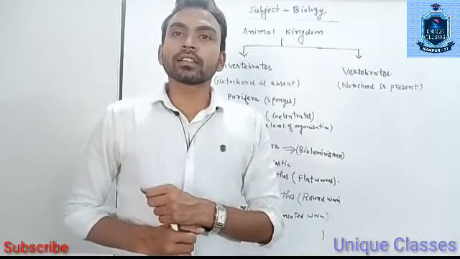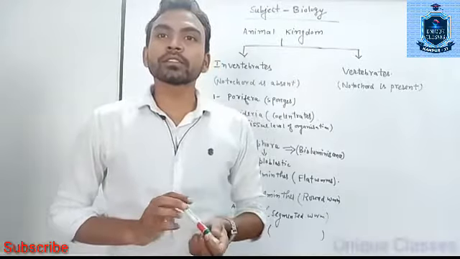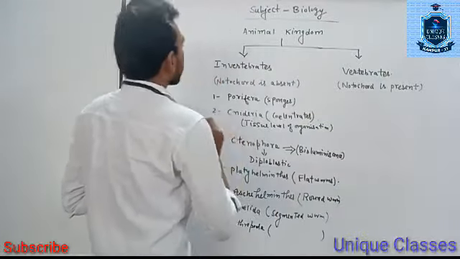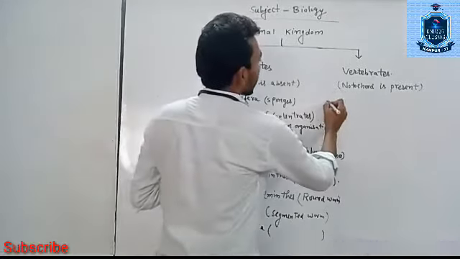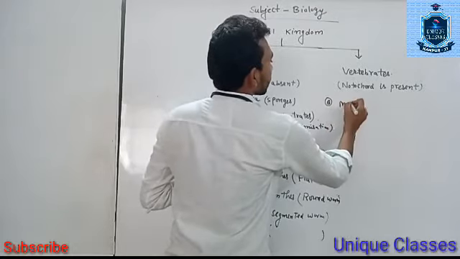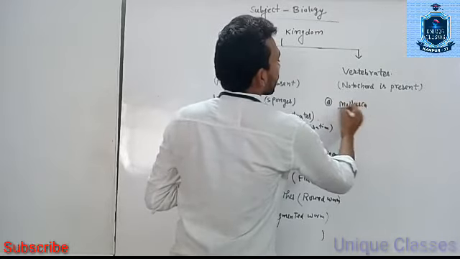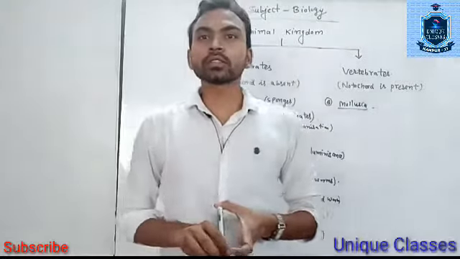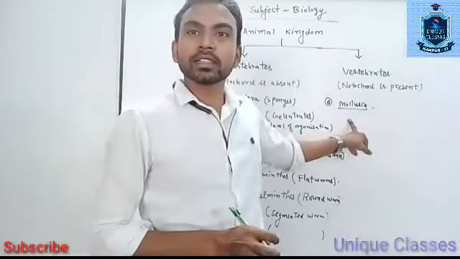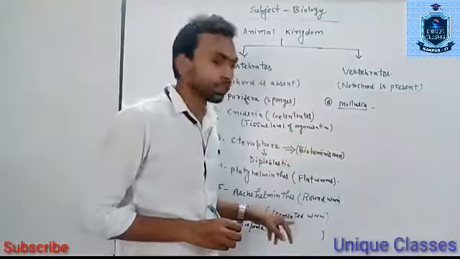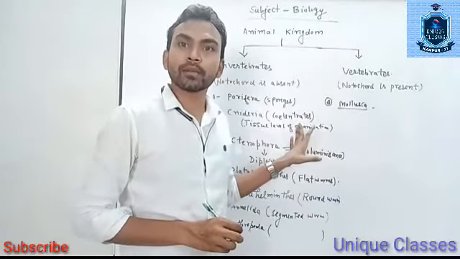And the next phylum, number 8, is Mollusca. This phylum includes mollusks such as Pila. We will take up the characteristic features of all these phyla with examples.